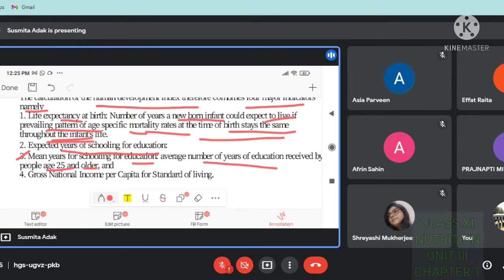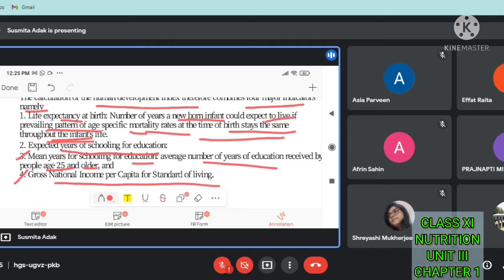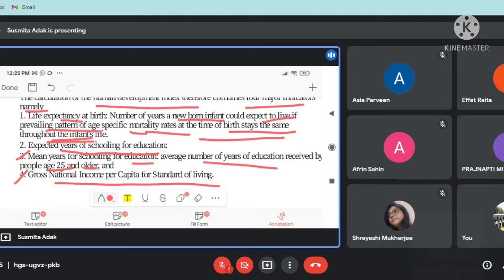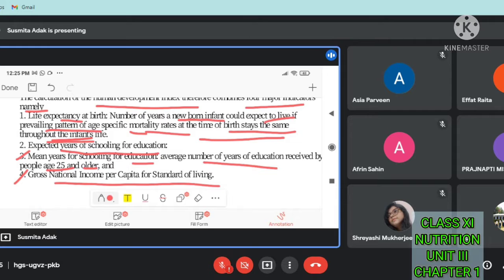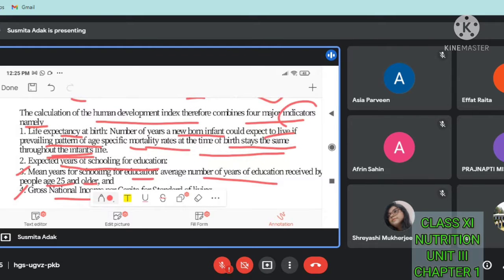Number four is gross national income per capita for standard of living. If we look at one town or city or area, some people do business or a job. Gross national income per capita for standard of living means we count for all and make an average. By seeing this average, we can say about the standard of living of those people. So these four are the major indicators.